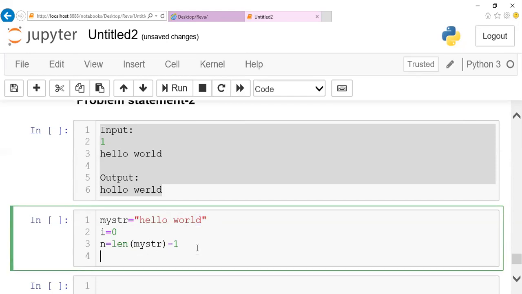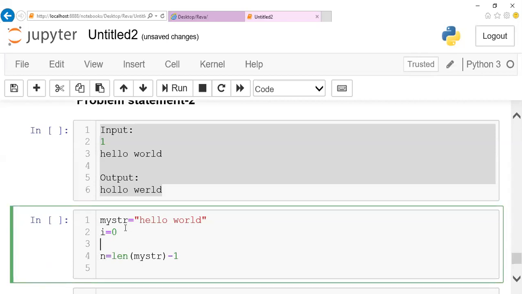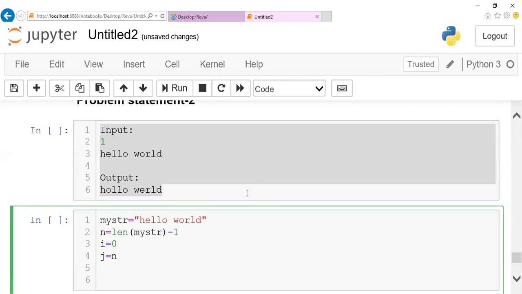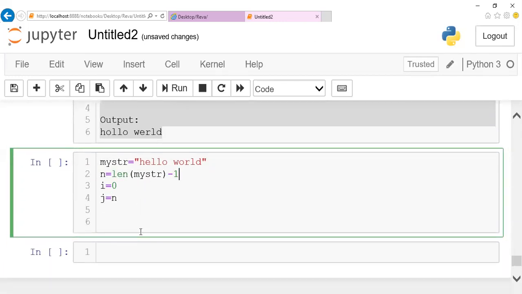And now I'll do one more thing. I'll have one more person like J, who starts with your nth position. So I'll have this n calculation above, guys. Just give me a minute. I'll have this calculation above. Now we'll do one thing.